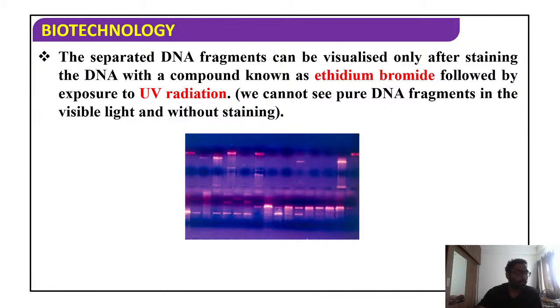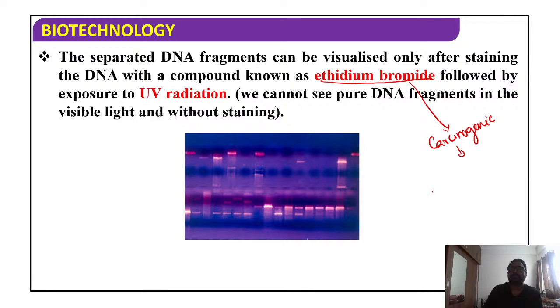Students, once you have separated the DNA fragments, you want to visualize them. You want to see these fragments, so we have to go for a chemical. The name of the chemical is ethidium bromide. It is a carcinogen, students, so we have to be very careful while adding this. It is also an intercalating agent. It is carcinogenic, so we have to wear gloves, because it causes cancer also.